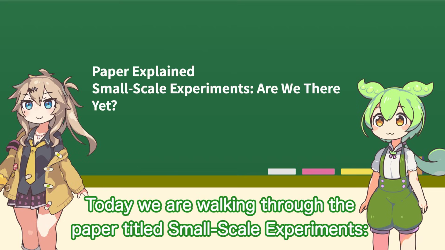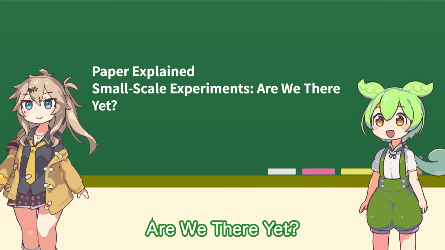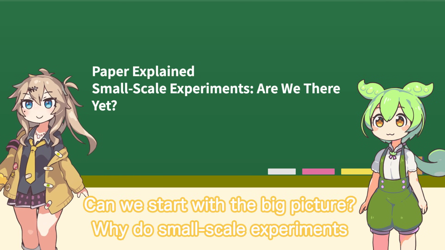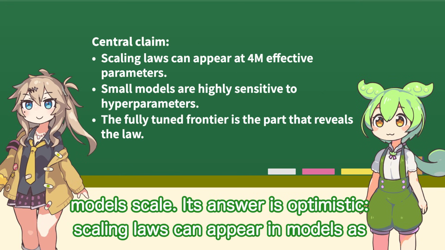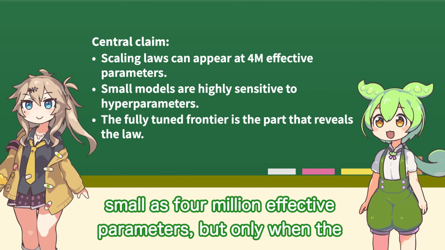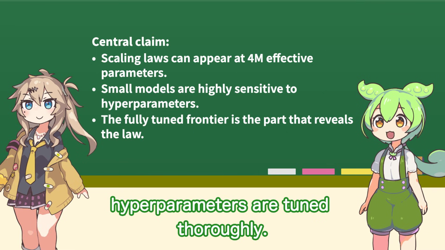Today we are walking through the paper titled Small Scale Experiments. Are we there yet? Can we start with the big picture? The paper asks whether researchers really need huge models to learn how models scale. Its answer is optimistic. Scaling laws can appear in models as small as 4 million effective parameters, but only when the hyperparameters are tuned thoroughly.